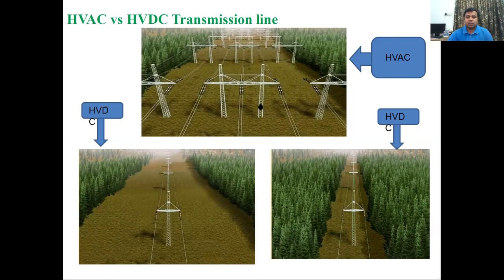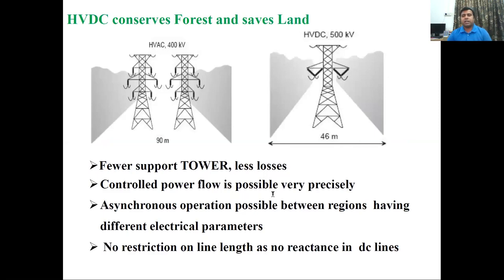HVAC takes more space compared to the HVDC. So HVDC is good for environment and forest. Technically, we will compare HVAC and HVDC in detail in the coming lecture. But for the time being, we should know the main difference.